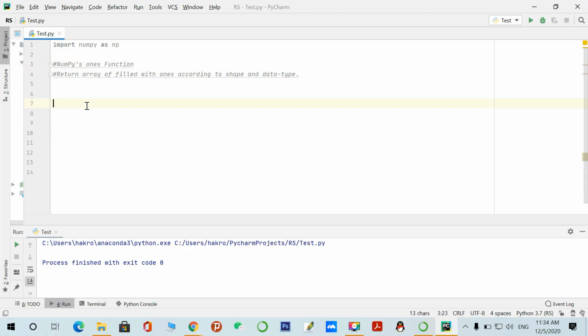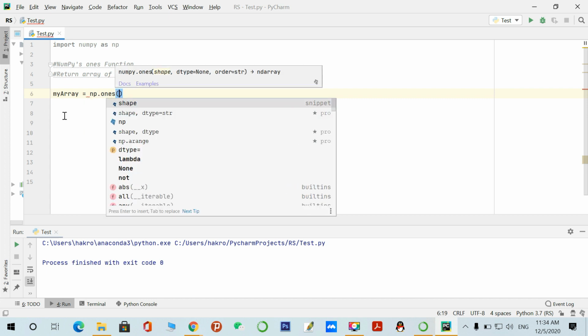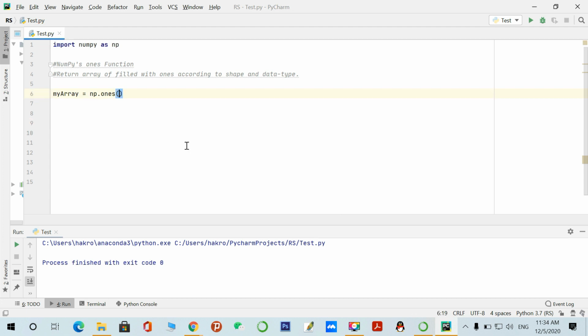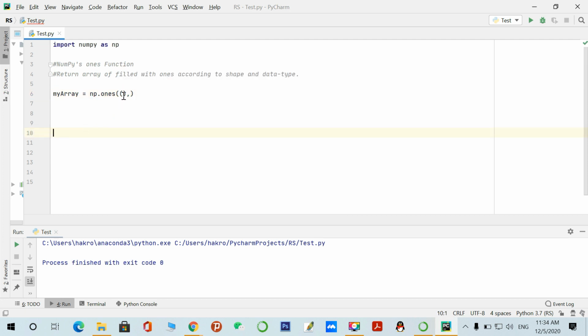Basically, the ones function is the same as zeros. Just when we call this function, it returns an array filled with only ones. Let's try. I am creating my array like this, numpy dot ones. There are two arguments in this function. The first argument should be the shape. Basically, shape is equal to the size of the array.